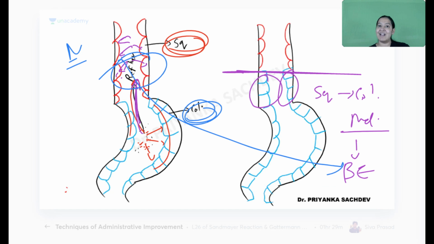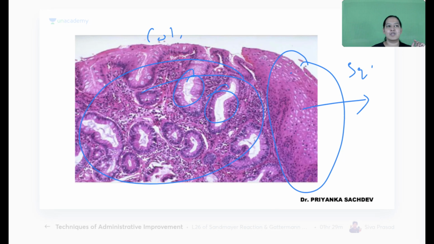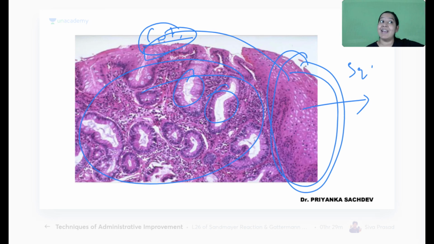So squamous is getting converted into columnar. In the image also we can see here, this is squamous. It is getting converted into columnar. I am saying this is the biopsy of esophagus. Now it should contain only squamous. Why is it having columnar? Columnar is not normally present in esophagus. If you see columnar glandular lining in esophagus, it is metaplasia, it is Barrett esophagus.